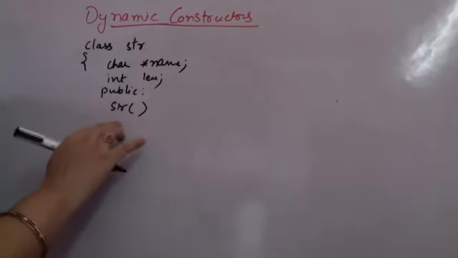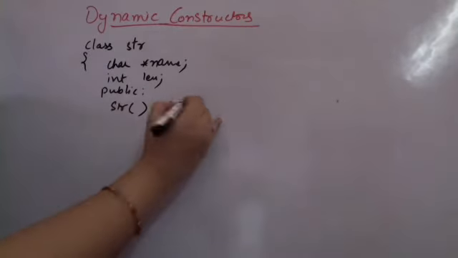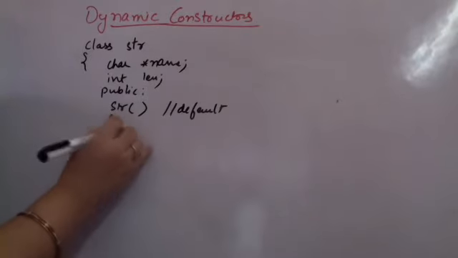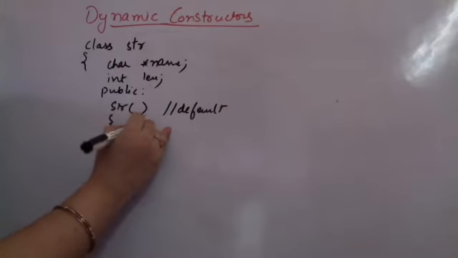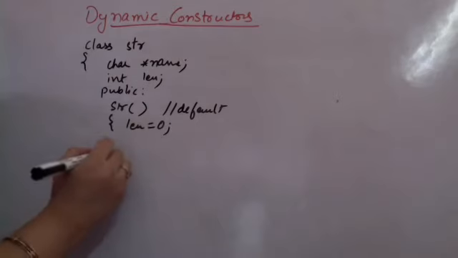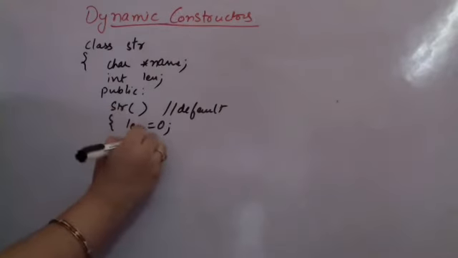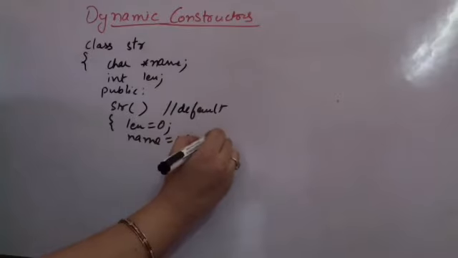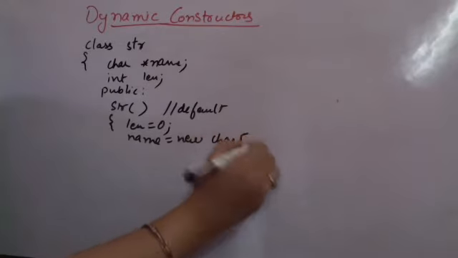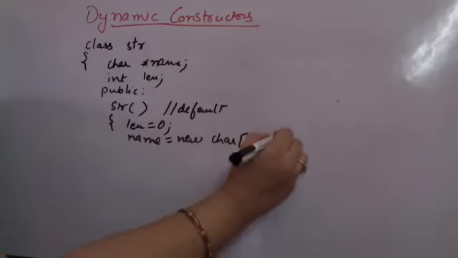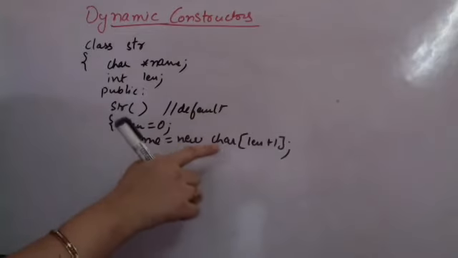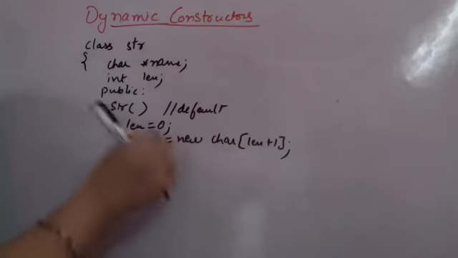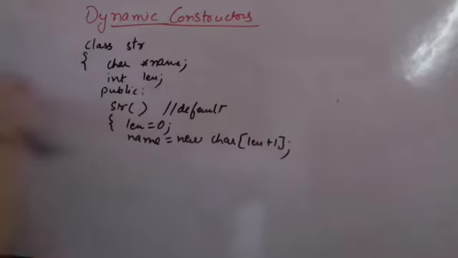Now this is a default constructor having no arguments. This becomes a default constructor. Fine. So within the default constructor, I am initializing length to be 0 and I am allocating name this much memory, new, and I am mentioning char and whatever is length plus 1. Plus 1 why? To store the null character. It is a character array, so it will be ended by a null character. So whatever is the length of the array plus 1 I will be doing.